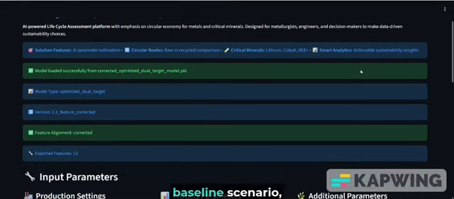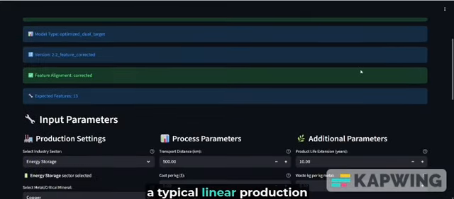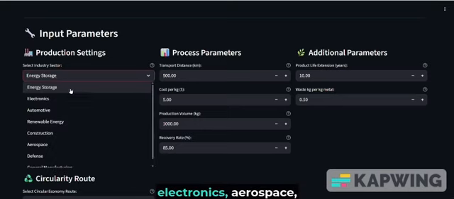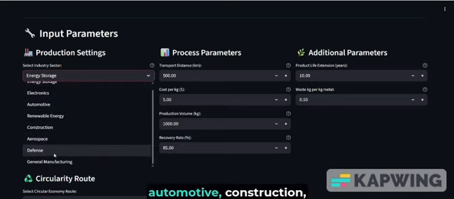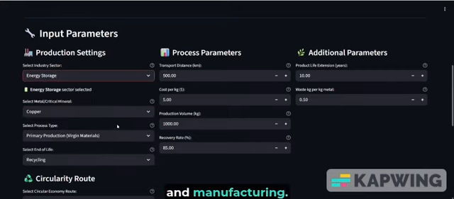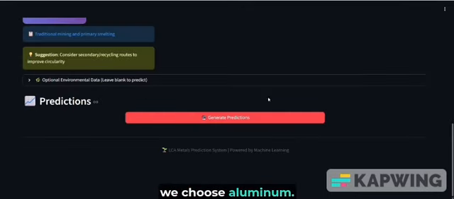Let's establish our baseline scenario, a typical linear production model. Under production settings, we select the energy storage sector since critical minerals are vital here. The other available sectors are electronics, aerospace, automotive, construction, energy production, and manufacturing. For the mineral, we choose aluminum.